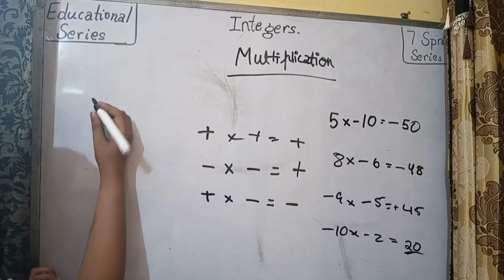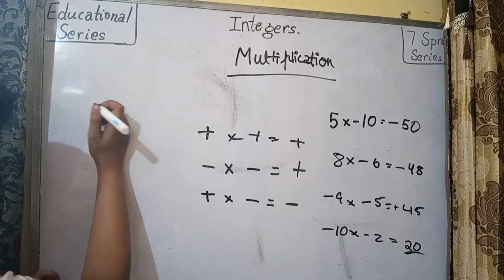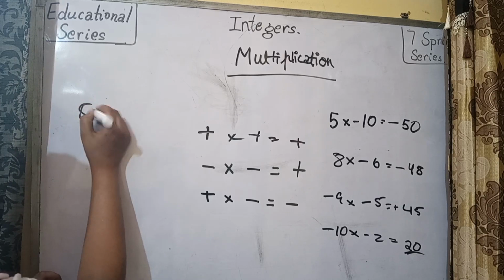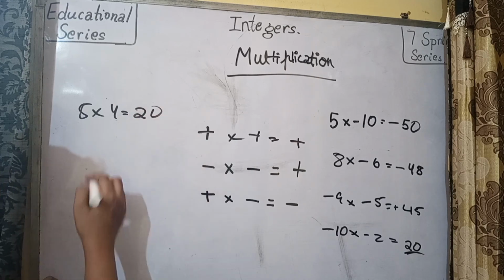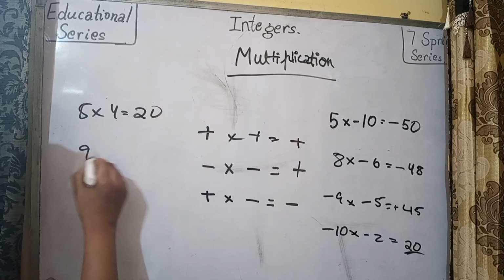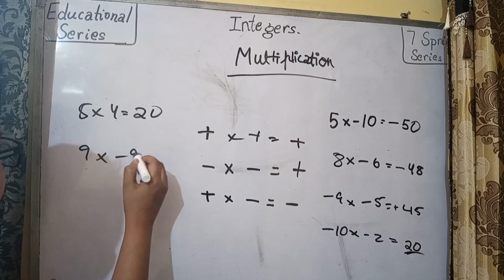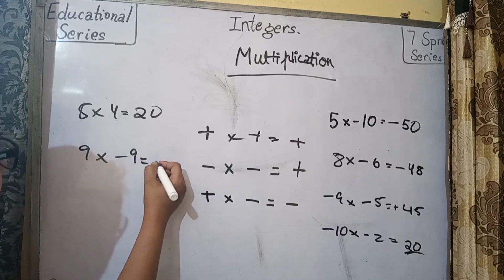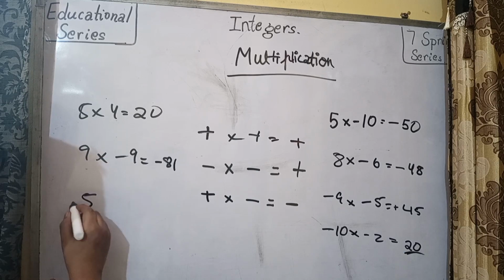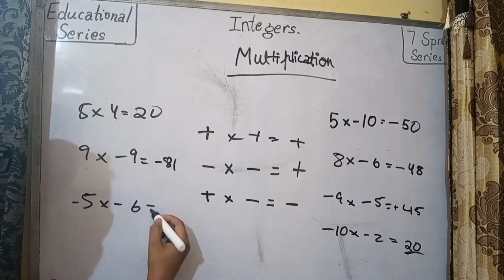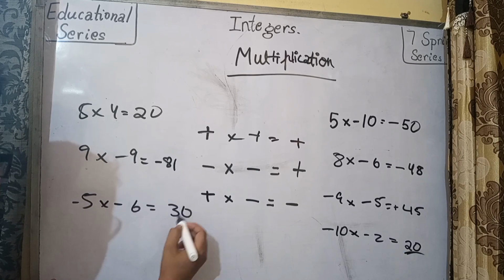Now let's see some more questions. 5 into 4, like this one, is 20, as we have learned. Some more questions. 9 into minus 9 is 81, so minus 81. And minus 5 into minus 6 will be 30, positive.